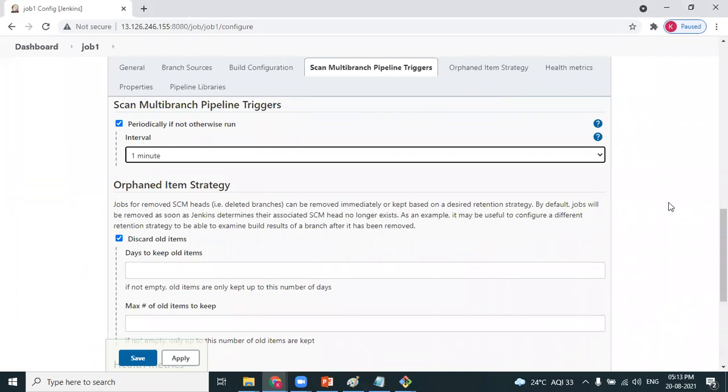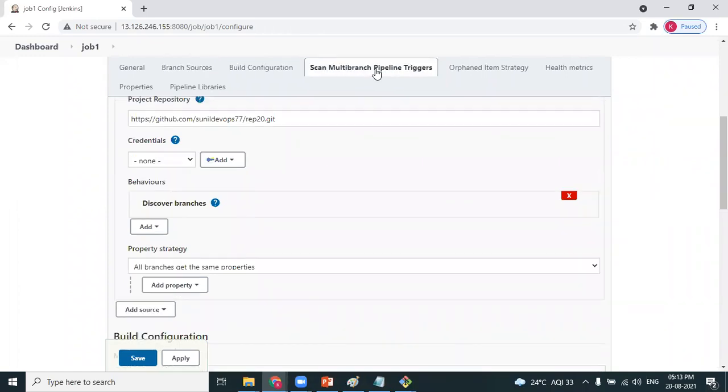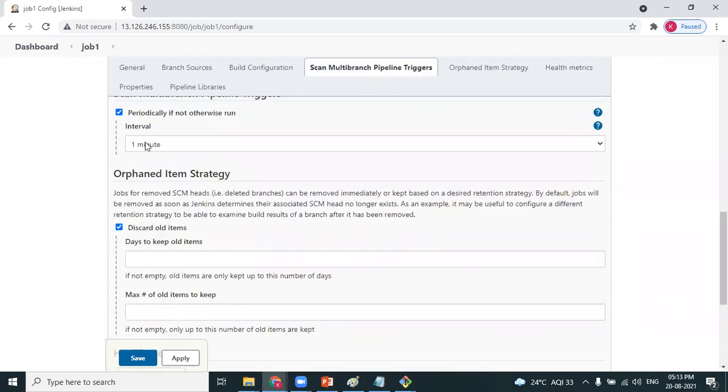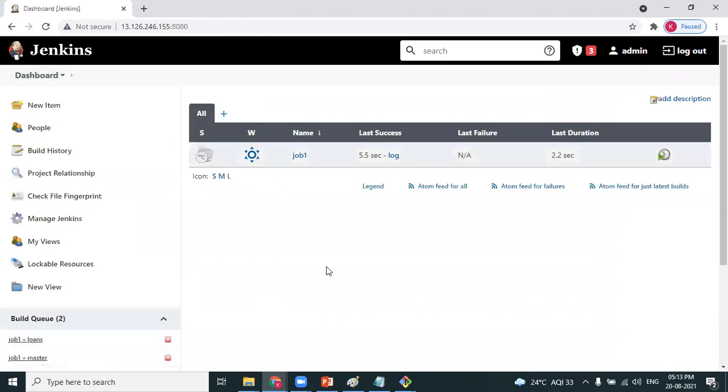So two options: one is branch sources, where I have mentioned the GitHub repository URL, and that's it. Then scan multi-branch pipeline triggers, with an interval of 1 minute. I'll explain this later; first, look at the result. Click on apply, click on save, and go back to the dashboard.